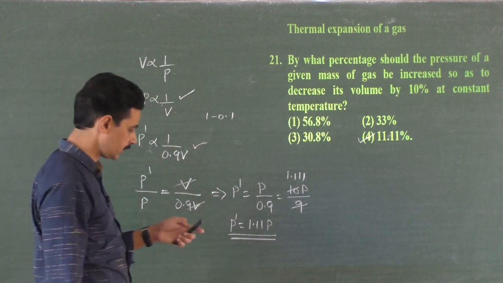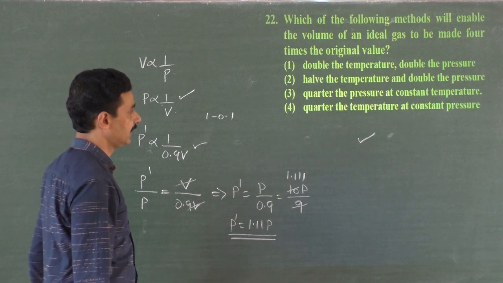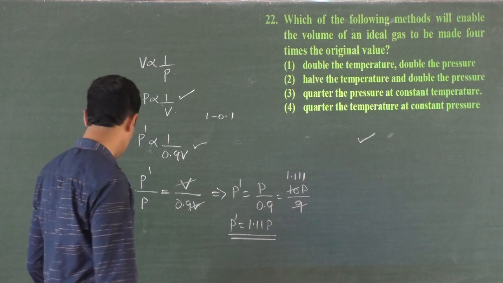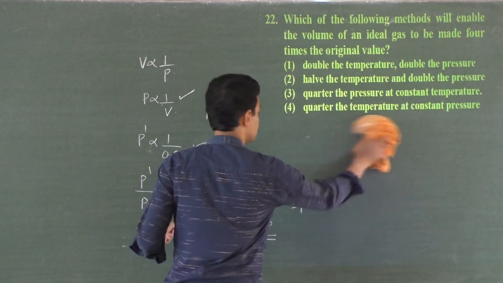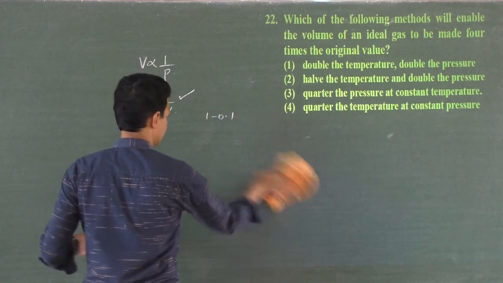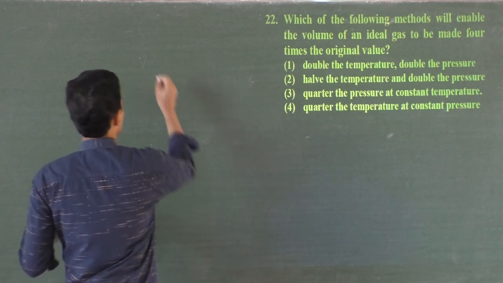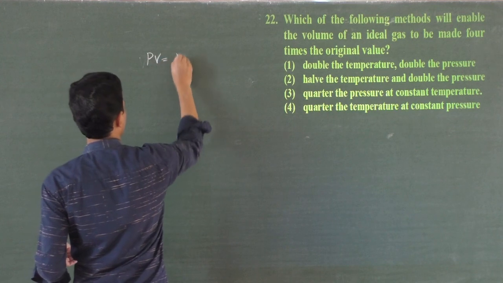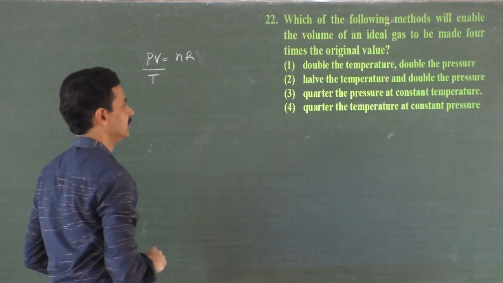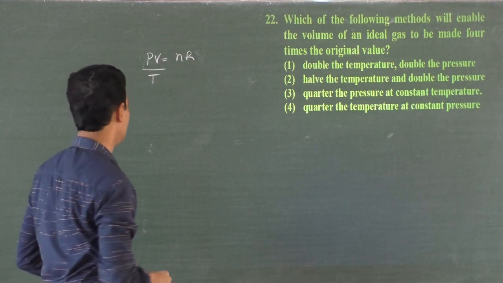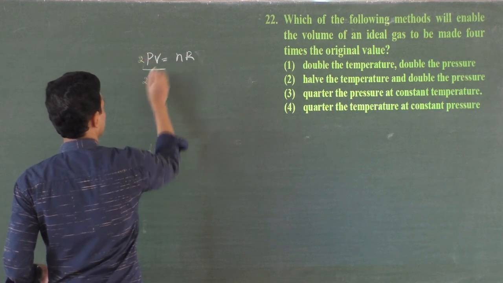Okay. Question 22. Which of the following methods will enable the volume of an ideal gas to be made 4 times the original value? Finally, you should get the volume of the gas 4 times the original value. Which option will make it so? You know PV is equal to mu RT, or PV by T is a constant, right? Double the temperature and double the pressure. Shall we do that? Will the volume be 4 times?